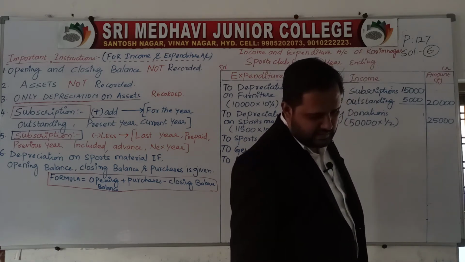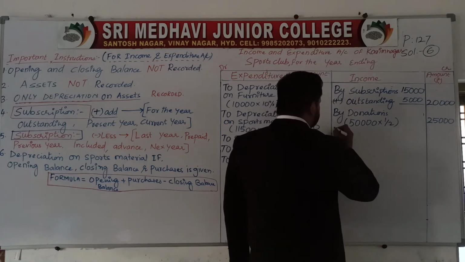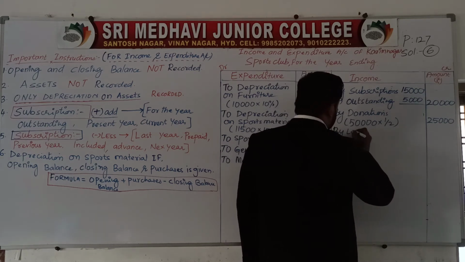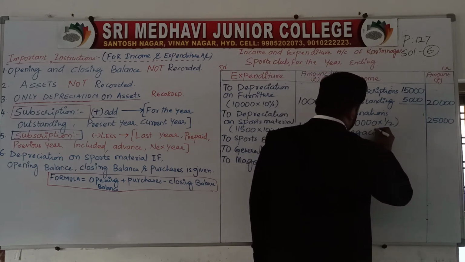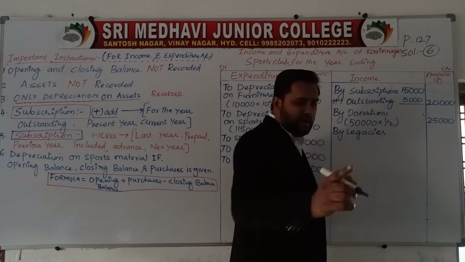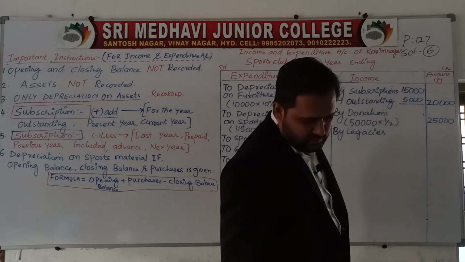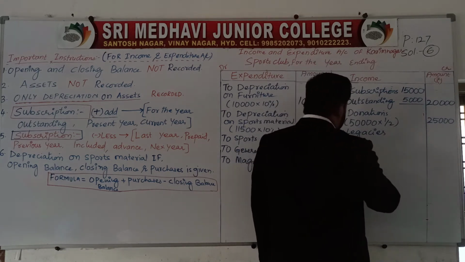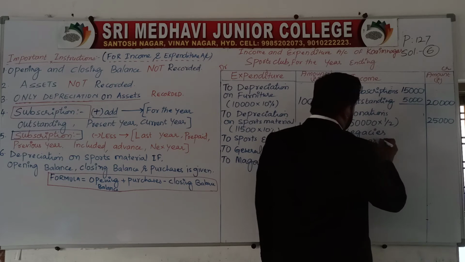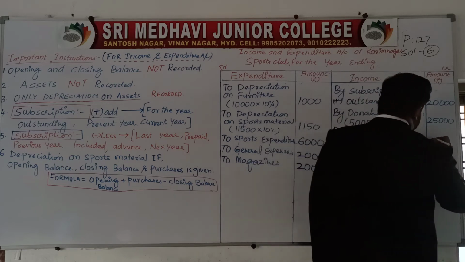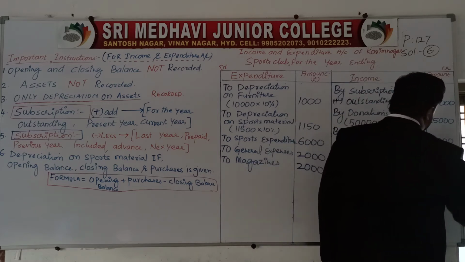Next is legacies, 10,000. Half of 10,000 we have to write here, which is nothing but 5,000.